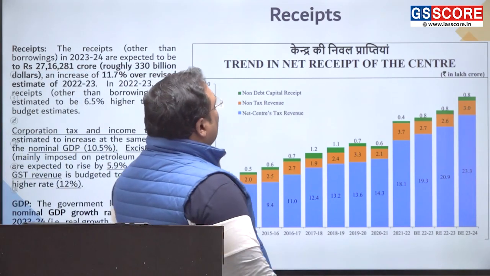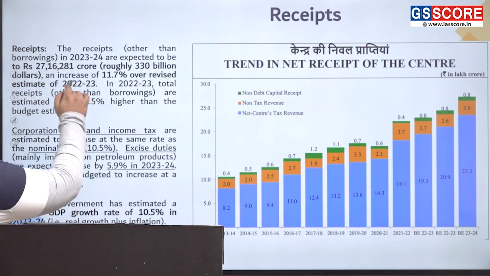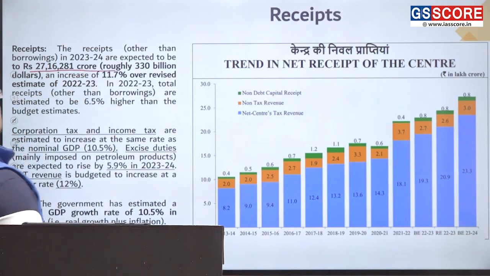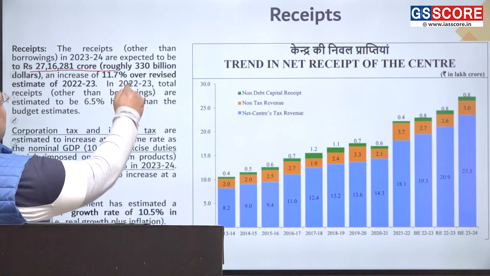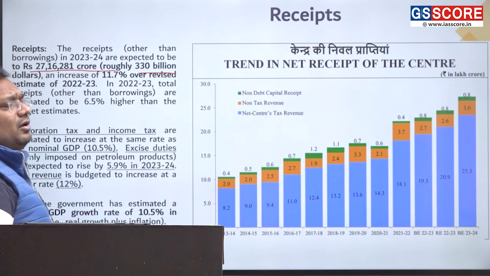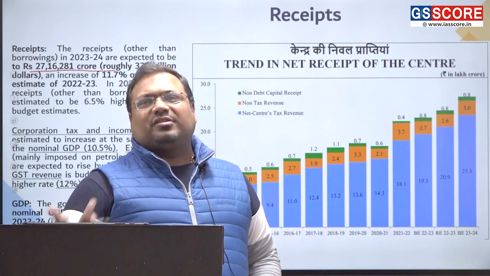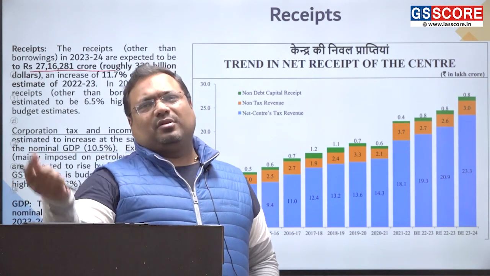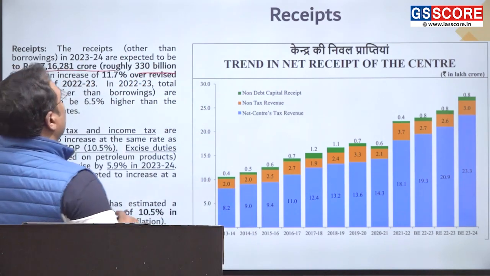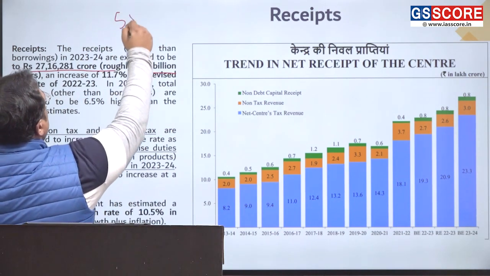So, let us talk about the receipts, the earnings. The receipt is roughly 27 lakh crore rupees, roughly $330 billion. This receipt includes tax as well as non-tax. We just saw, I told you 27 is the rough number, 23 point something was the tax and the rest was non-tax. So this is the overall number, and in total this is $330 billion. Remember, our total budget is $550 billion.